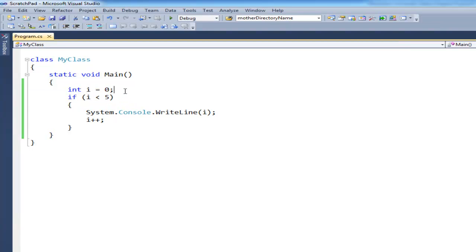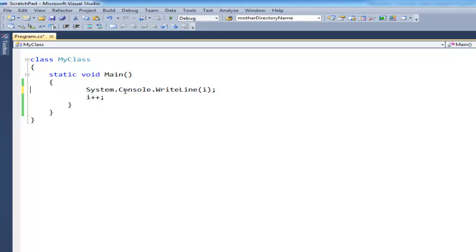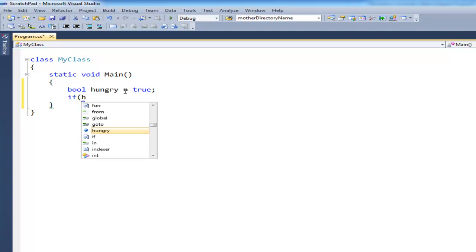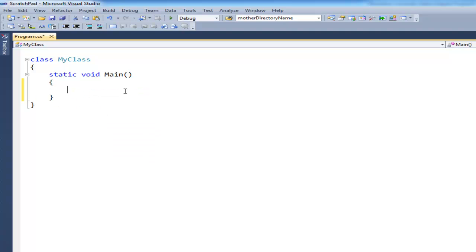A better case would be, let's see, bool hungry gets true, because it seems like we're always hungry. Or no, let's do a better one. Let's do double or float, either one of those. I think I showed them both. Double GPA gets 3.8.